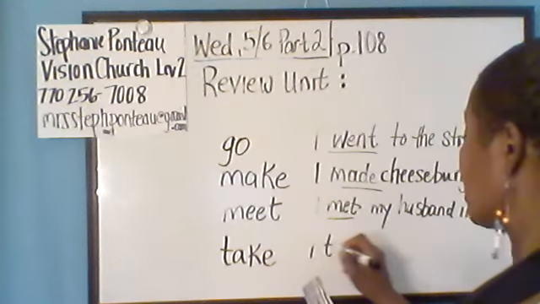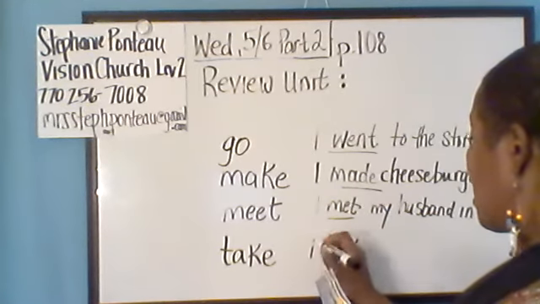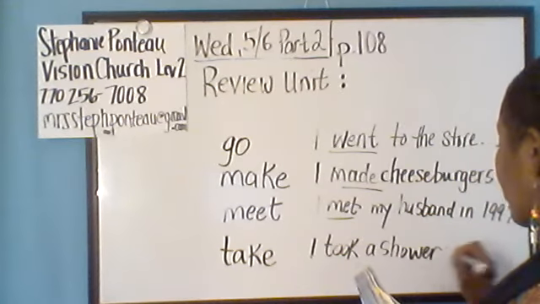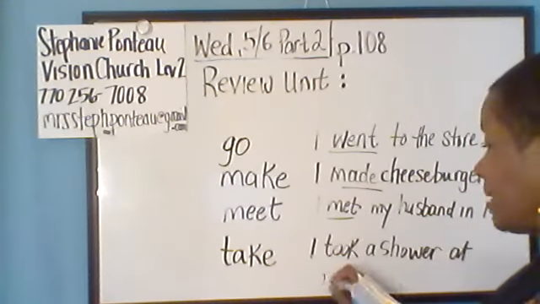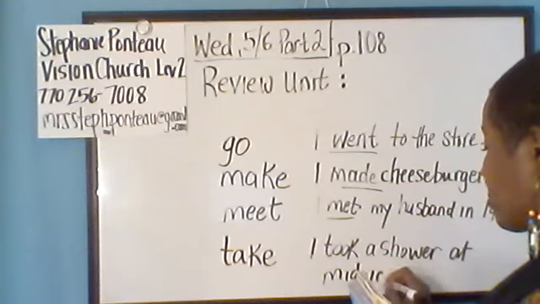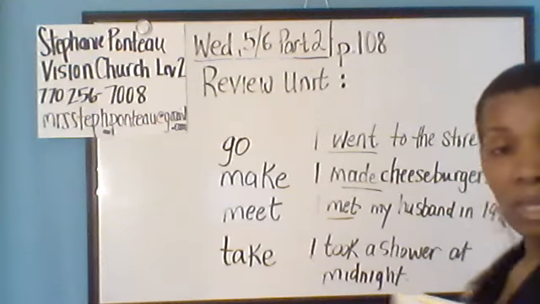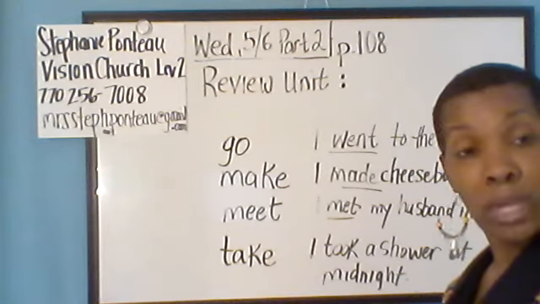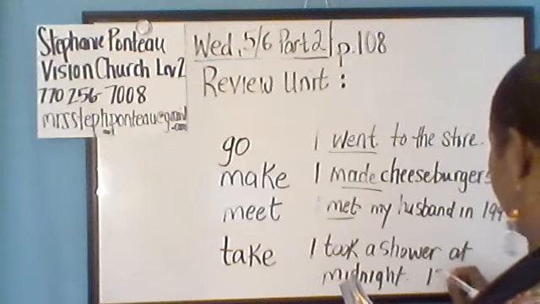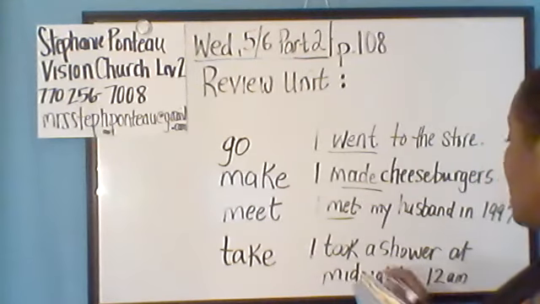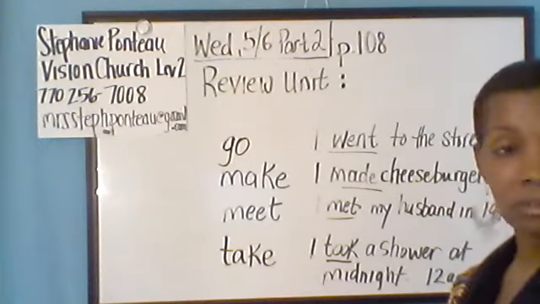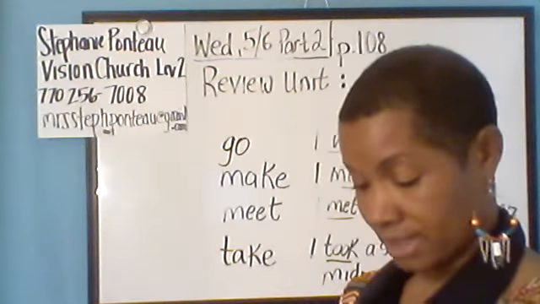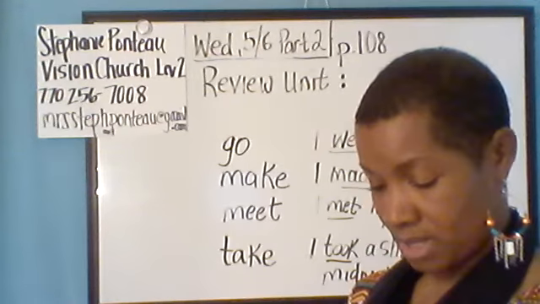I took a shower at midnight. And what's another way to say midnight? Yep, 12 a.m. And the past tense for take is took. Okay, so that is our review of that past tense of some irregular verbs.